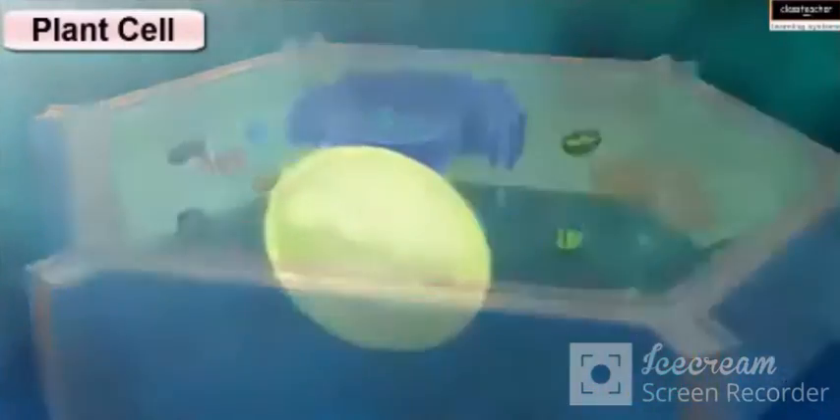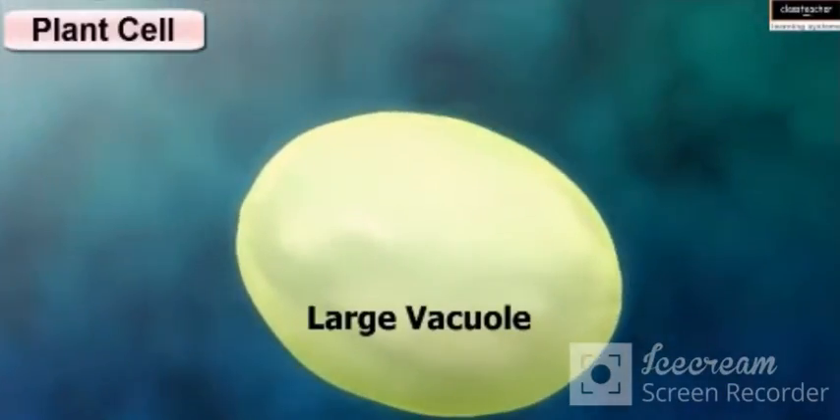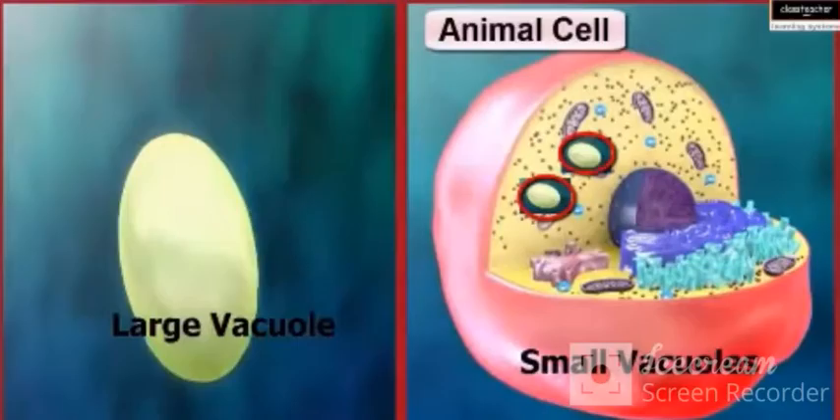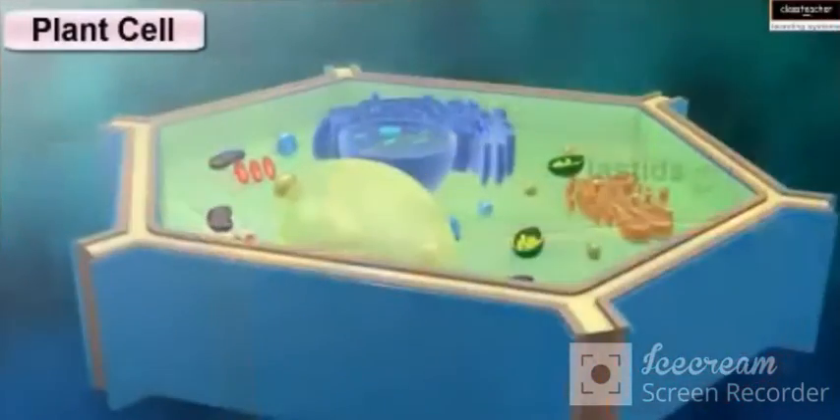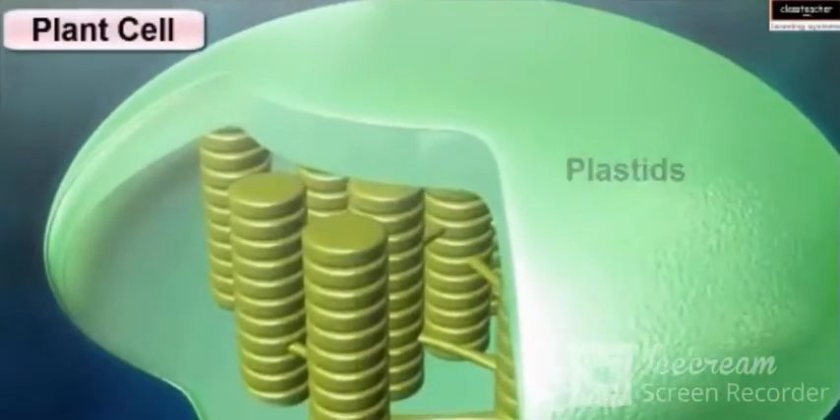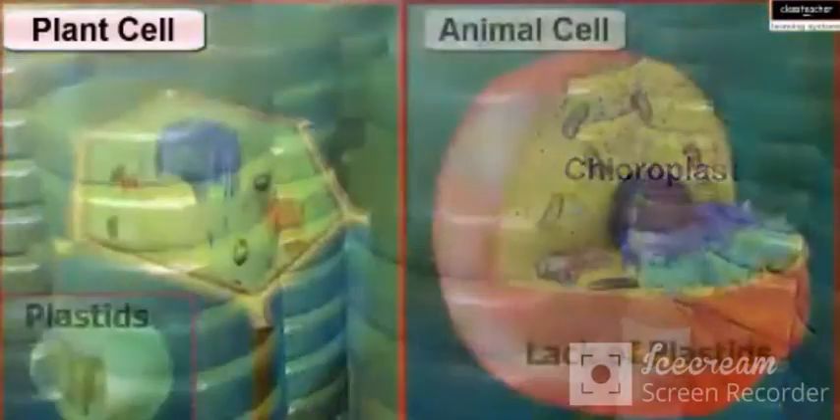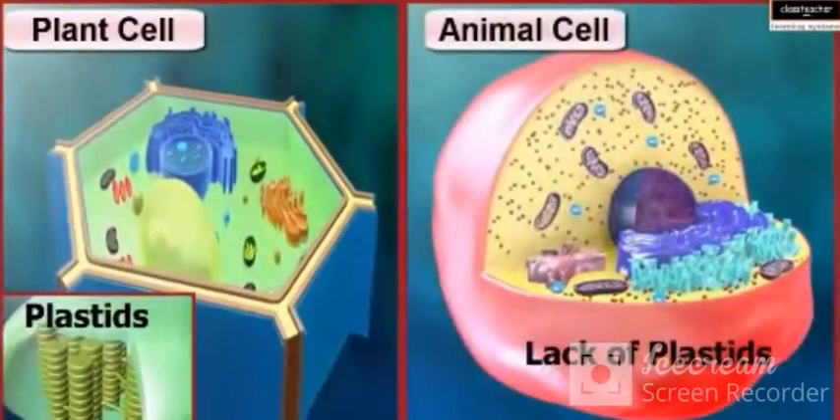Second, plant cells have a large cell vacuole, whereas animal cells may have small ones. The final difference is the presence of plastids, such as chloroplasts, in plant cells, while it is absent in animal cells.